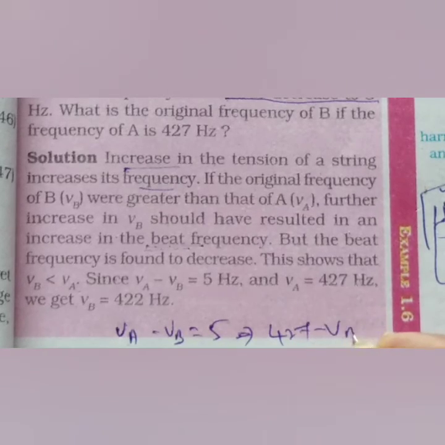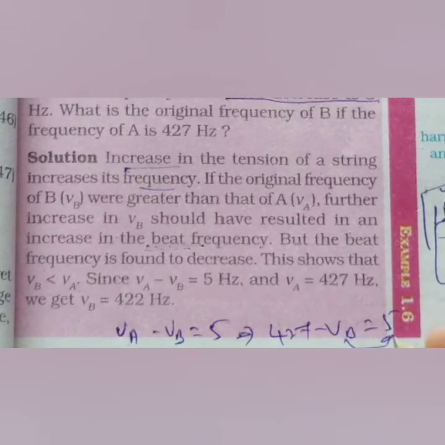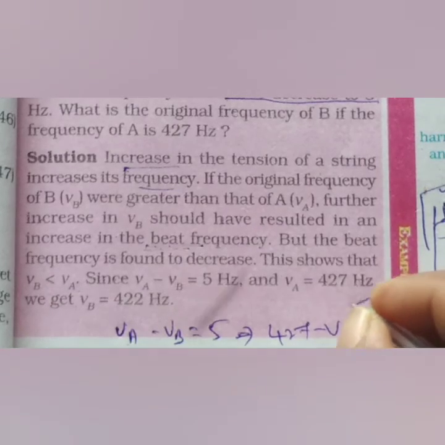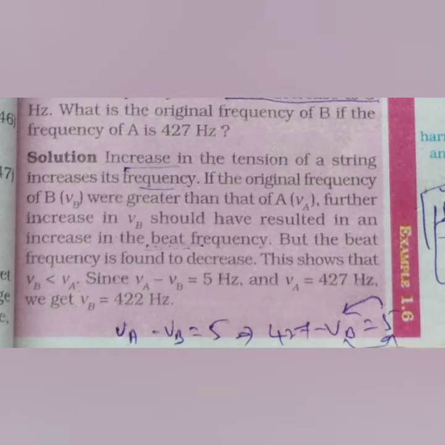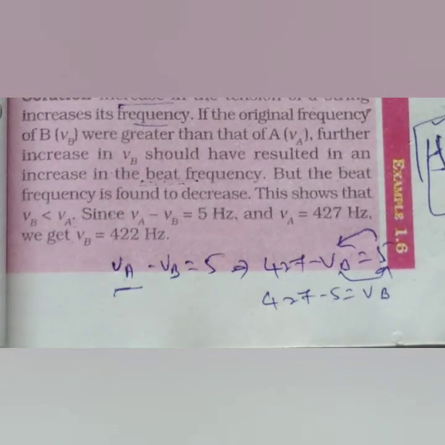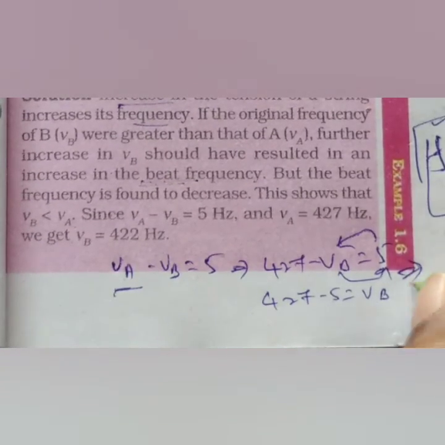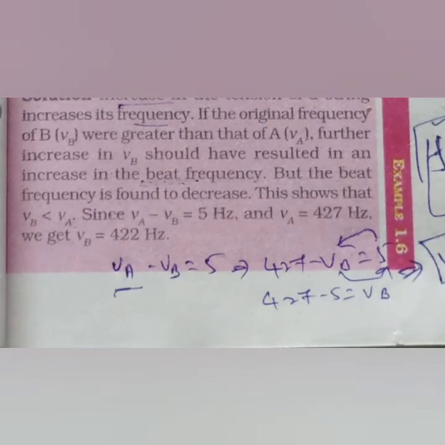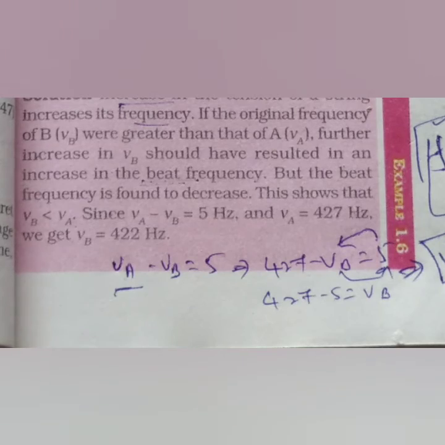So 427 minus vB equal to 5. Bringing vB to this side and 5 to the other side, 427 minus 5 equals vB. Then the result is vB equal to 422 Hz. This is the answer.